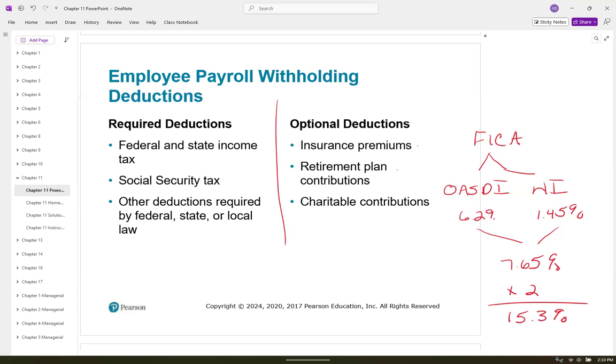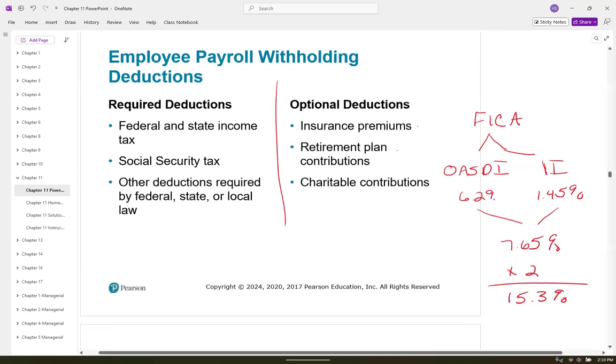Okay. So over my 22 years of teaching, I have had students tell me they wanted to be self-employed because they felt like they could make less money. And here I am to tell you that is not the case. You need to make more money because now, when you become the employer and the employee, you're required to pay 15.3% right off the top. Okay.